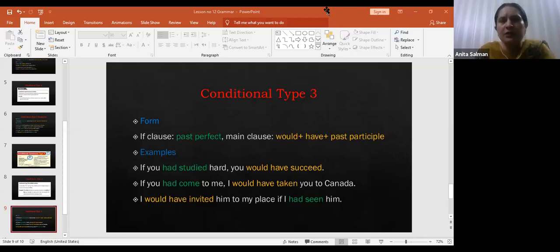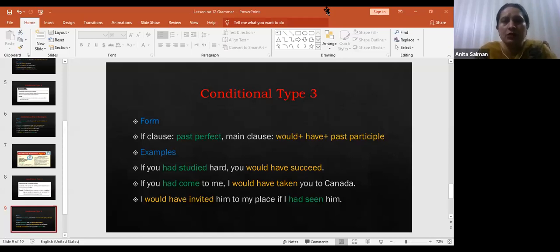It is possible but very unlikely in conditional type 2, because they are mostly imaginary sentences. Their structure is: in the if clause we use simple past tense, and in the main clause we use would plus first form of verb. Look at the example: if I found her address, I would send her an invitation. Okay? Look, in the if sentence what have I written? Found, simple past, second form of verb. And in the main clause, I have written would plus first form of verb, would send.